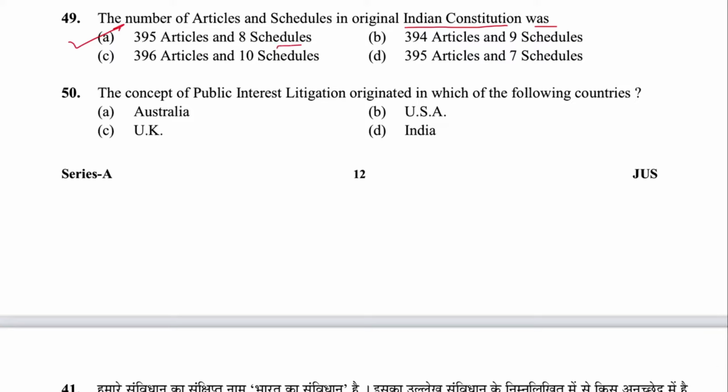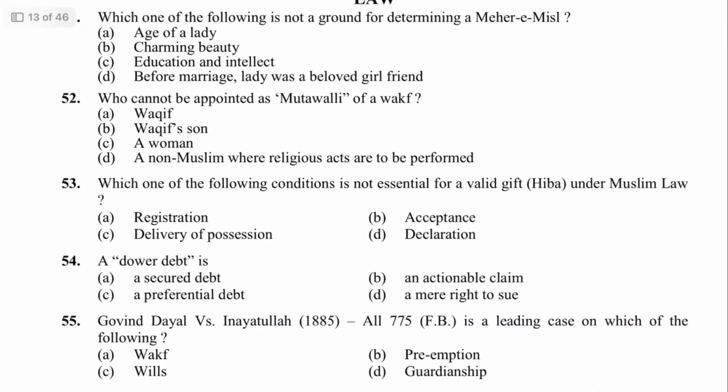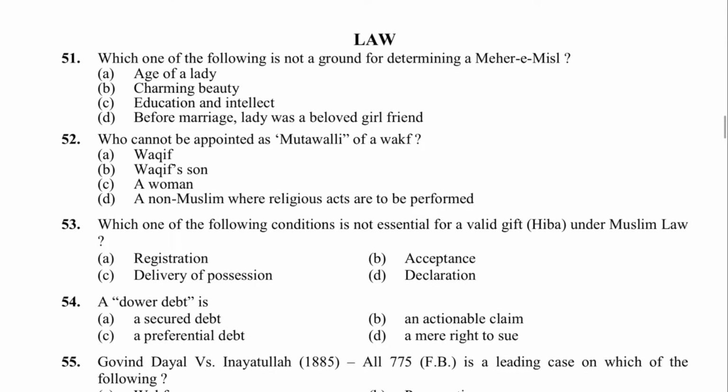Next, 50. The concept of public interest litigation originated in which of the following countries, and then came to India? D is the answer. So here we have finished Part 1, GK. So now law comes from question number 51.